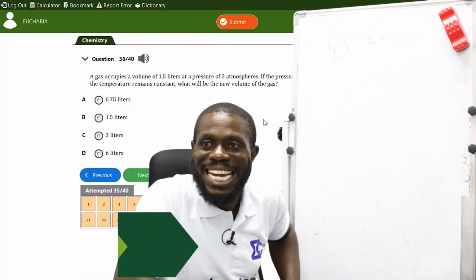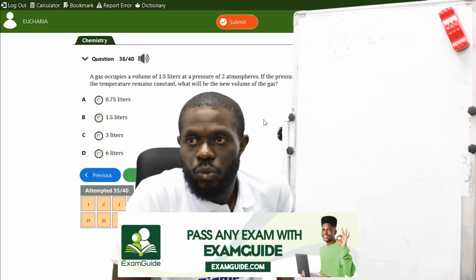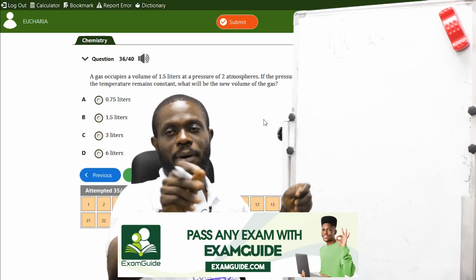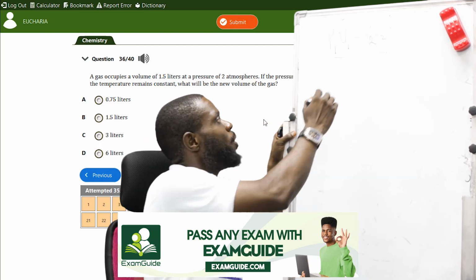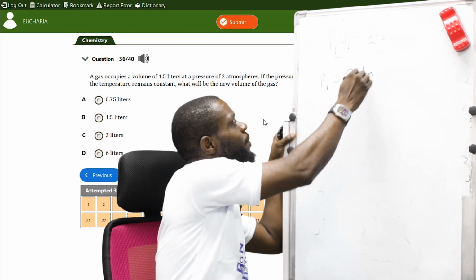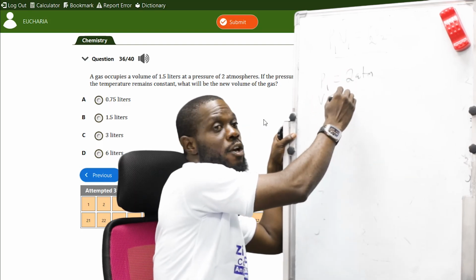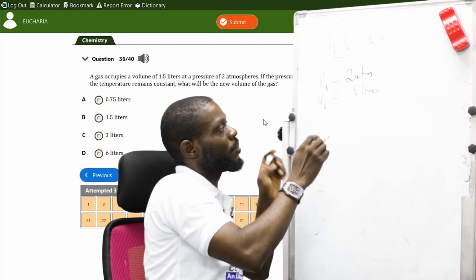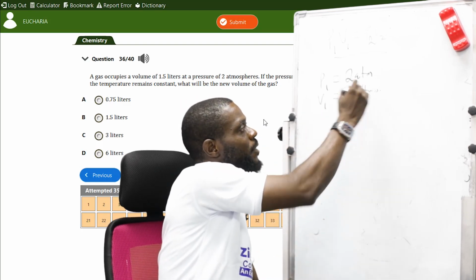If the pressure is increased to 4 atmospheres while the temperature remains constant, what will be the new volume of the gas? Our first pressure is 2 atmospheres, so P1 is 2 atmospheres. V1, the first volume, is 1.5 liters.